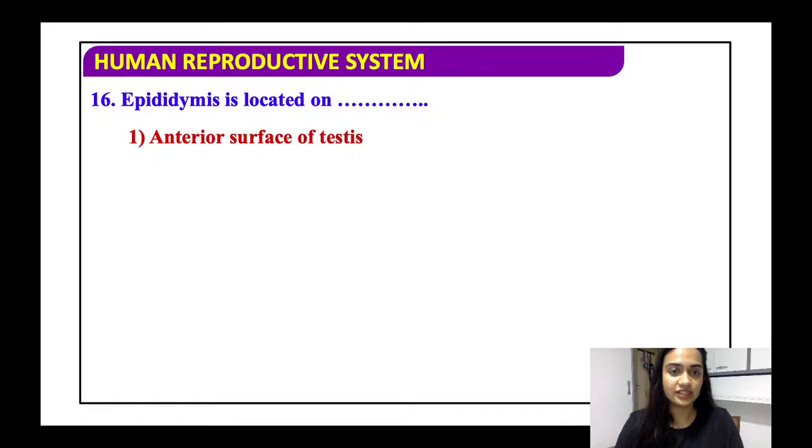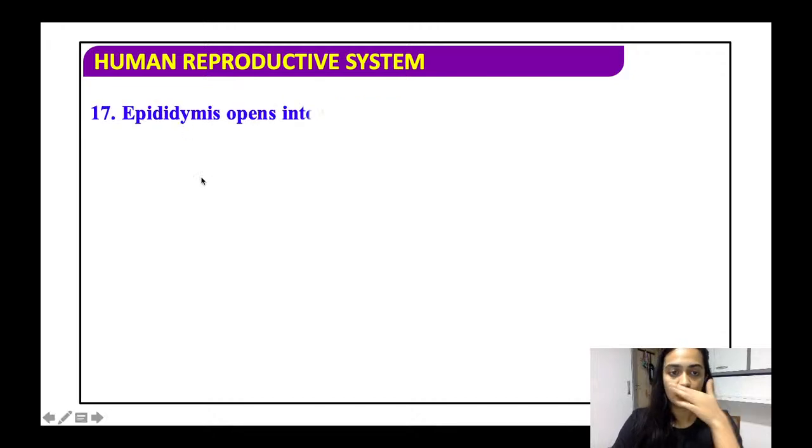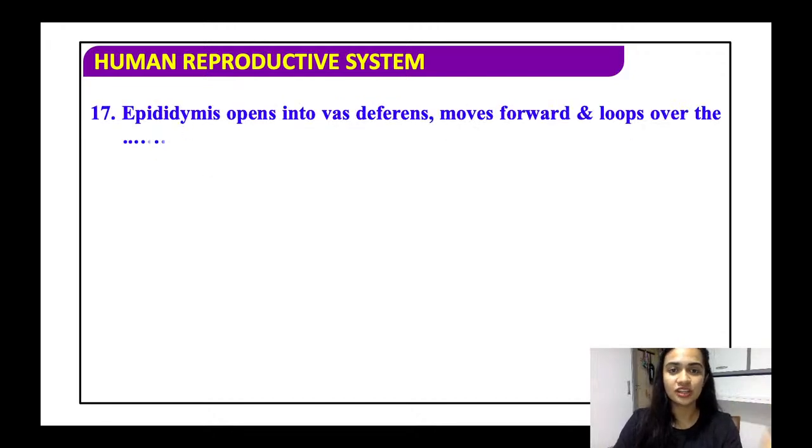Epididymis is located on the anterior surface, posterior surface, ventral or the dorsal. So basically, as I told you, the retitestis, epididymis and most of these things are located on the posterior surface of the testis. It is very important to know the location of each and every part. It can be asked in any sort of objective.